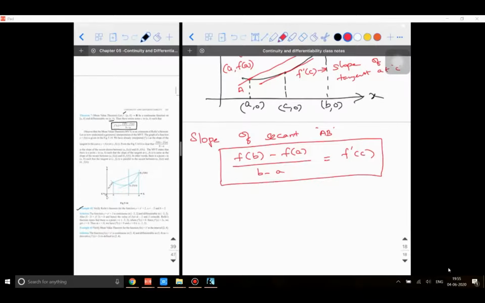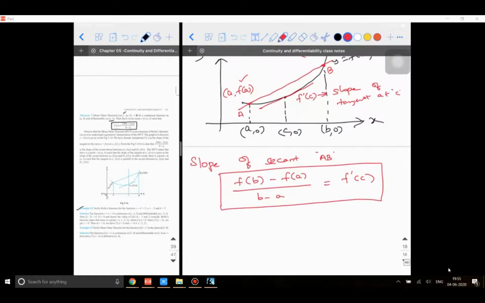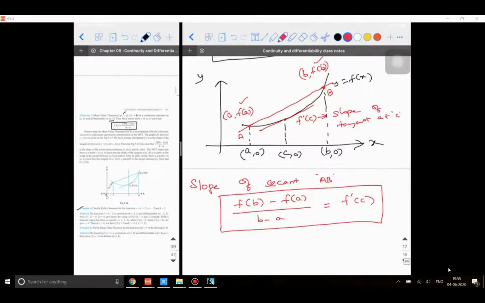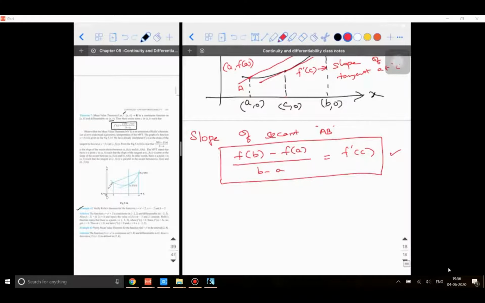So when can two slopes be equal? Parallel, when they are parallel. That's it. That's the answer. So what we are trying to say is there will be some point c in between a and b, where if you draw a tangent, the tangent will be exactly parallel to that secant. That is what the mean value theorem states. That is why mathematically f dash of c is nothing but f of b minus f of a divided by b minus a.